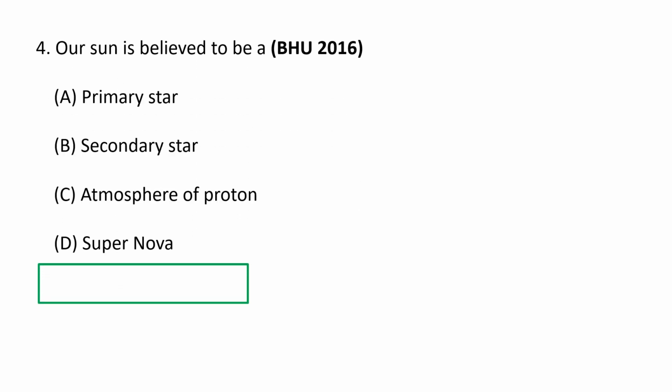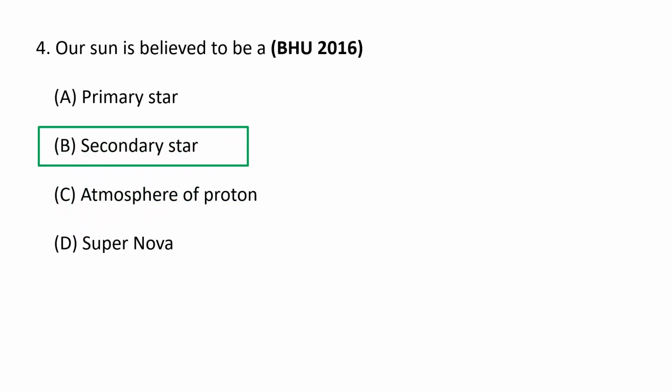Next question. Our sun is believed to be A. Primary star, B. Secondary star, C. Atmosphere of a proton, and D. Supernova. Our sun is believed to be a secondary star. The sun is a secondary star and it is created from the debris of an earlier star. So B is the correct option.